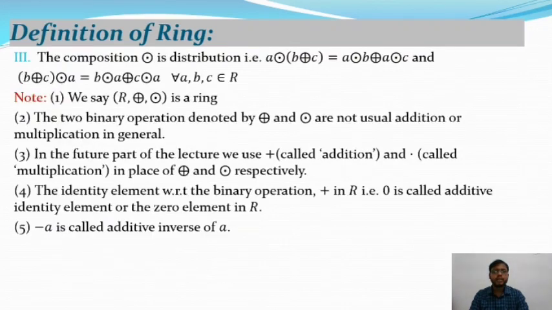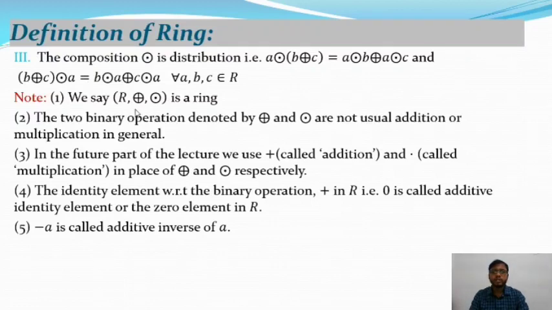And after that, R plus dot, that means the composition multiplication is distributive. That means A dot (B plus C) is equal to A dot B plus A dot C, and (B plus C) dot A, where B plus C is within first bracket, is equal to B dot A plus C dot A, for all A, B, C belongs to R. These two equations are the distribution property with respect to the composition multiplication.